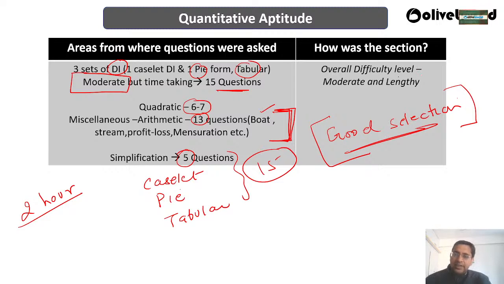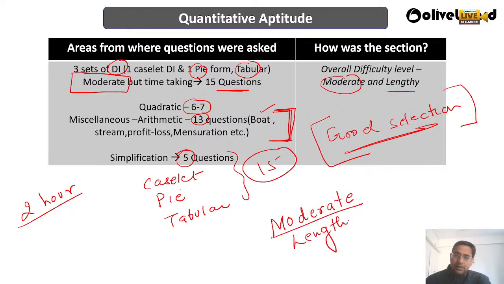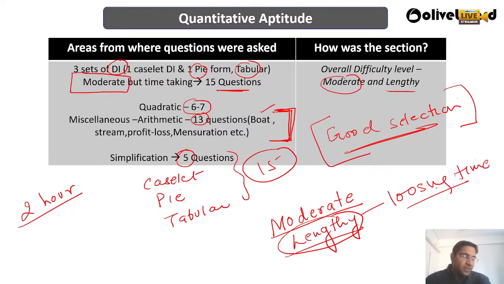So overall the difficulty level is moderate and lengthy. The paper is moderate, but lengthy. Because of that lengthiness, you are losing time. Even if you know the answer to a question, because of the lengthiness, you might have lost some of the time over there, right?